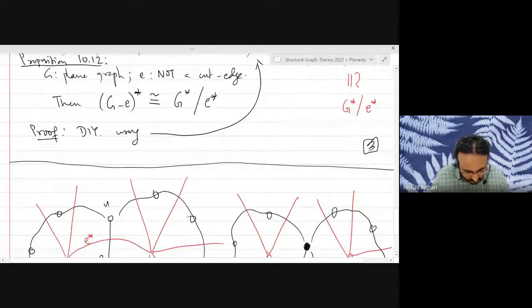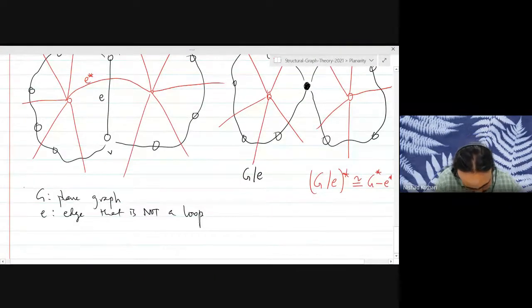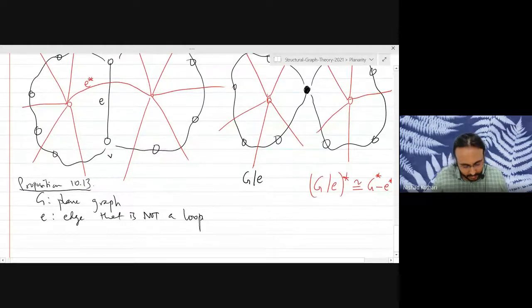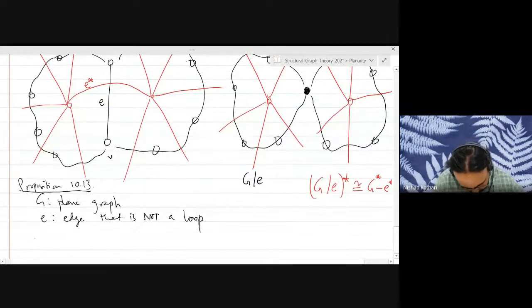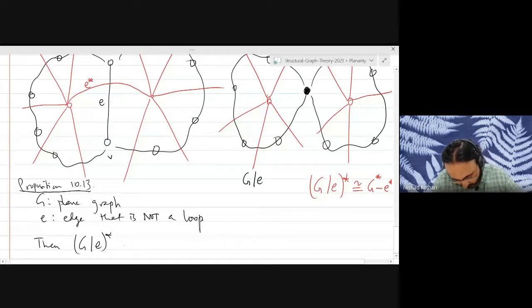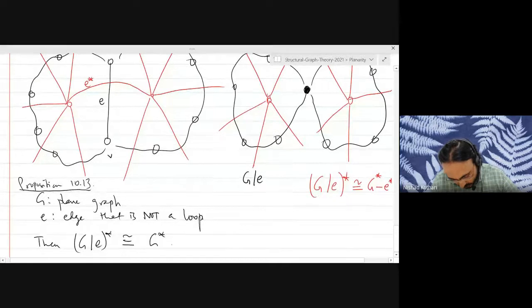So that's our next proposition. Take a plane graph, take an edge that is not a loop, and now observe that contracting the edge and then taking the dual is isomorphic to taking the dual and then deleting the corresponding edge.